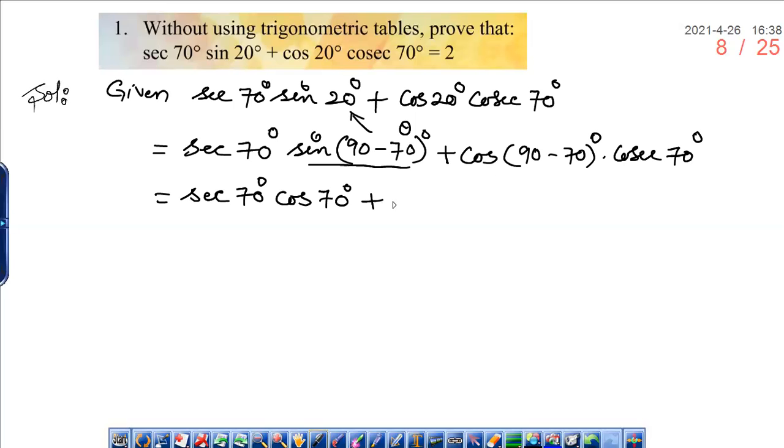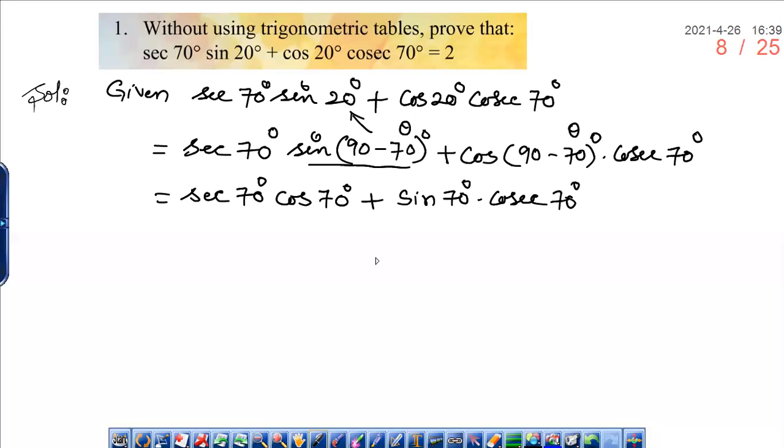Now cos 90 minus theta is sine theta, where theta is 70. So I have written sine 70 degrees into cosecant 70 degrees.